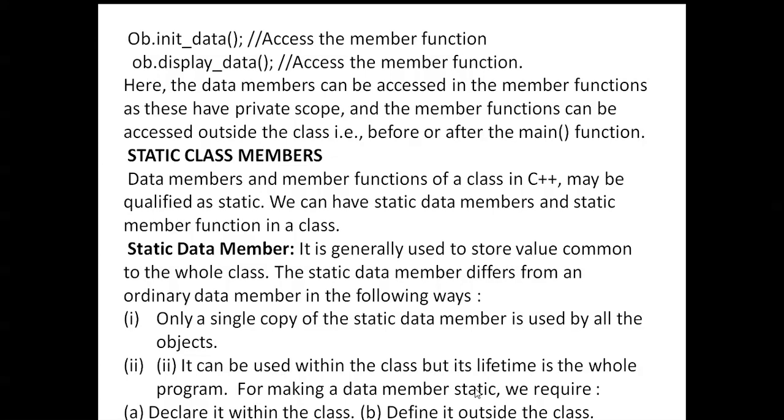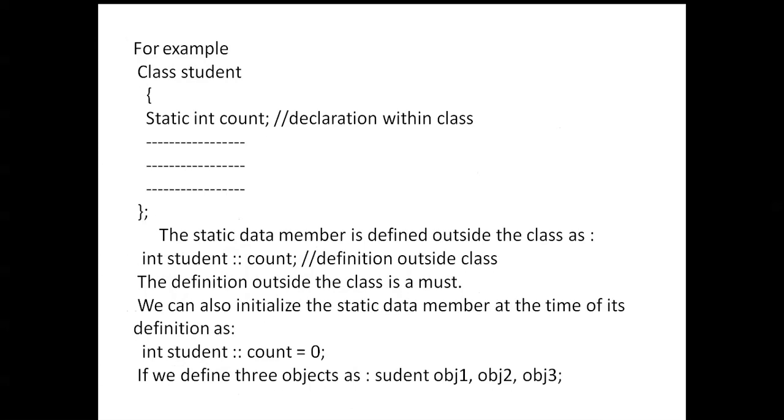So for making a data member static, we are required to declare it within the class, along with the other declarations inside that class. Okay, for example, you can see the class name is student and static int count. This count is a static variable. That static variable we can declare inside that class, and when the declarations are over, you must put the semicolon. Where the semicolon ends, the class is over.